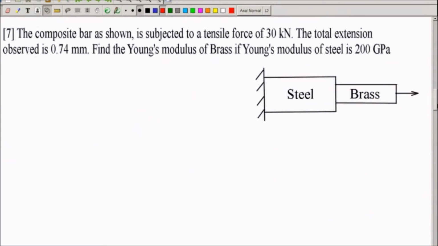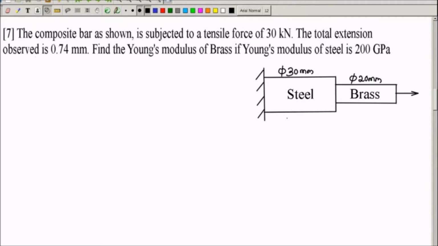It is a composite bar. See, composite bar, when I say it is made up of more than one material. Whenever a bar is made up of more than one material, it is a composite bar. Now you see here, there are two portions. Left portion is steel and right portion is brass, and this steel portion has a diameter of 30 mm. Brass portion has a diameter of 20 mm.